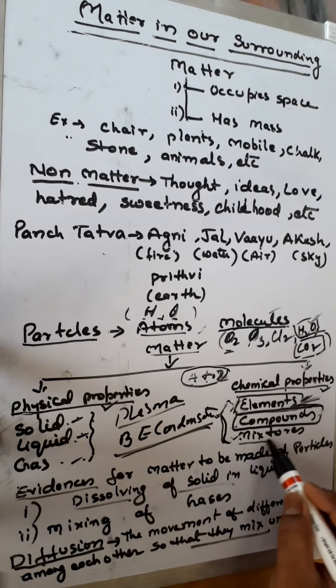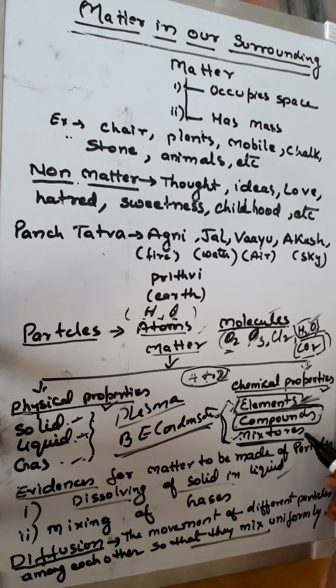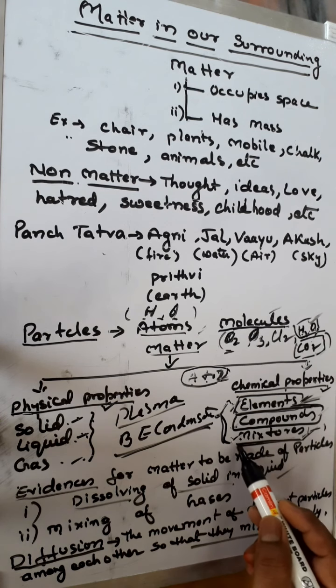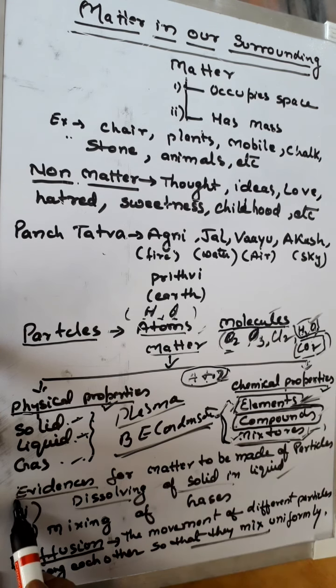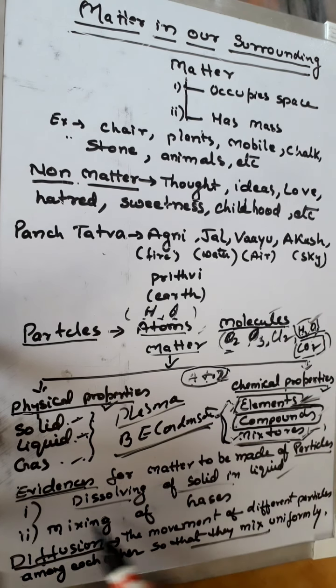Now, mixture. Mixtures are also made up of two or more types of substances, but the ratio is not fixed. Like when we cook vegetables in our house, it is an example of a mixture where no ratio is fixed. Now, what are the evidences which show that matter is made up of particles?